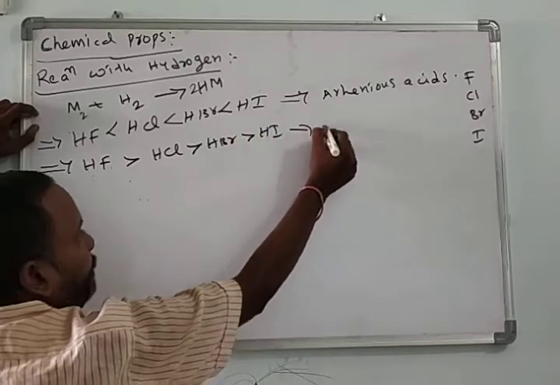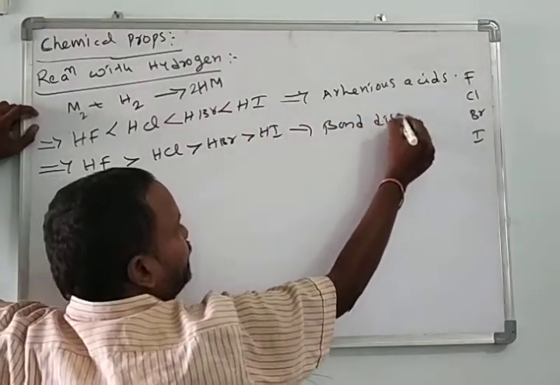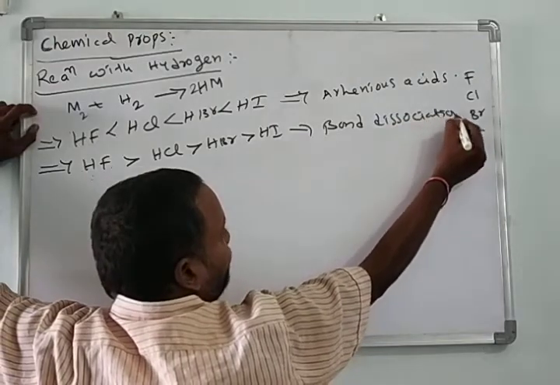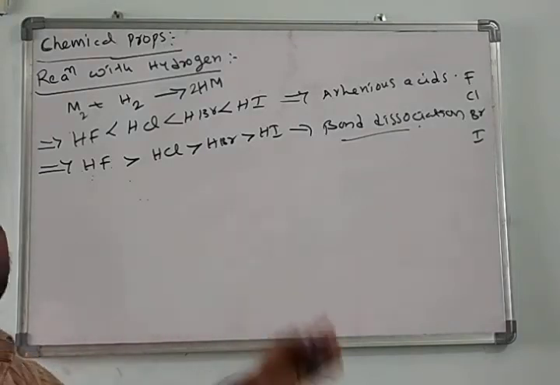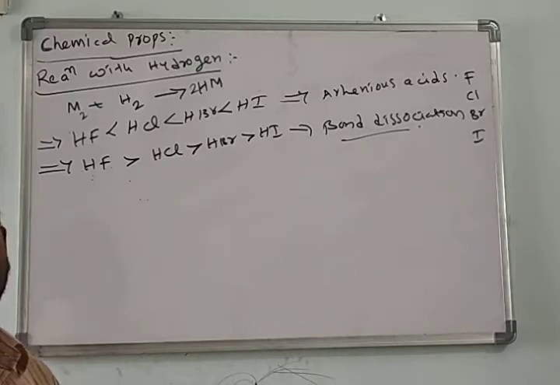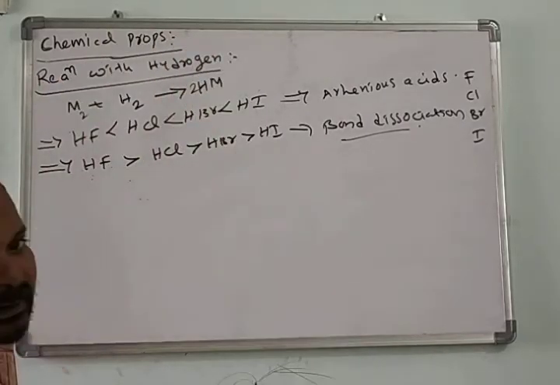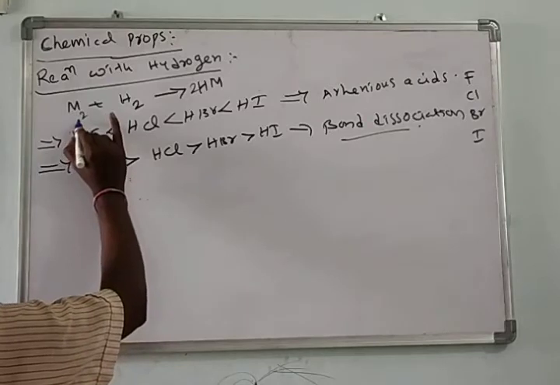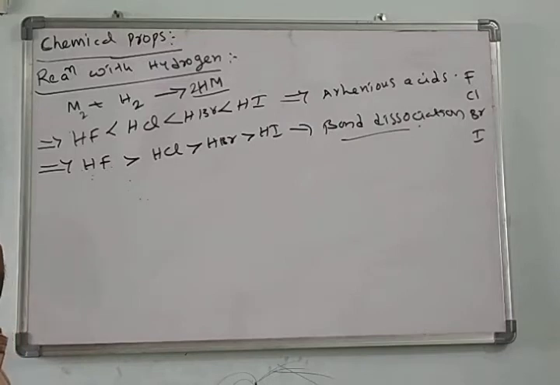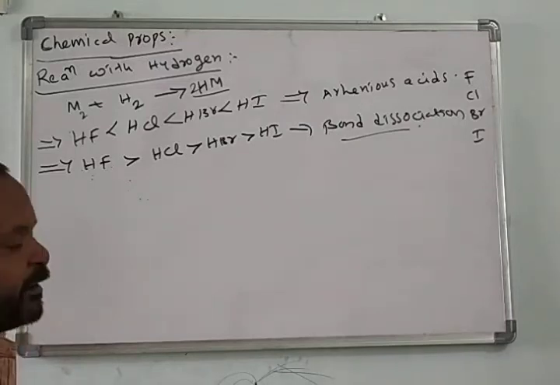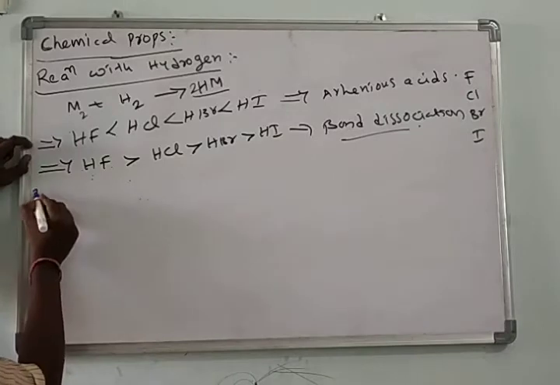Bond dissociation depends on electronegativity. Acidic nature depends on the size of the atom as well as electronegativity and bond dissociation energy. This is about the first chemical property, reaction with hydrogen. 17th group elements react with hydrogen and form HM type hydrides or halides. Then the second chemical property.